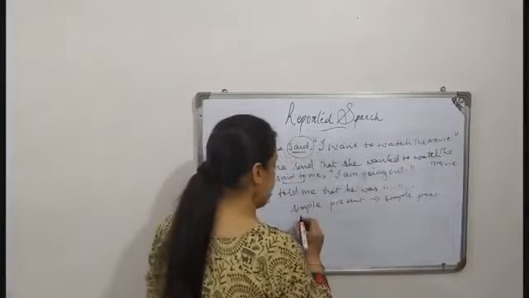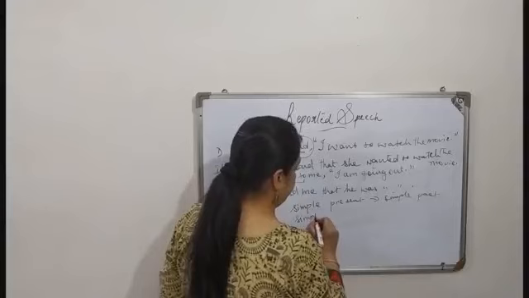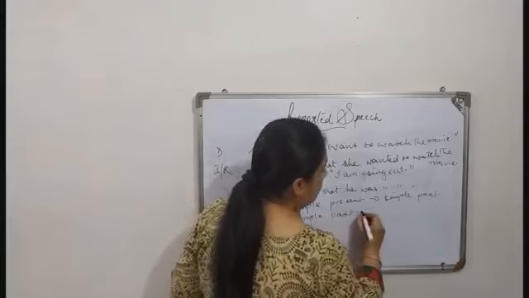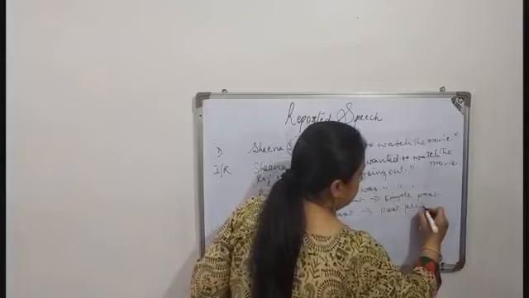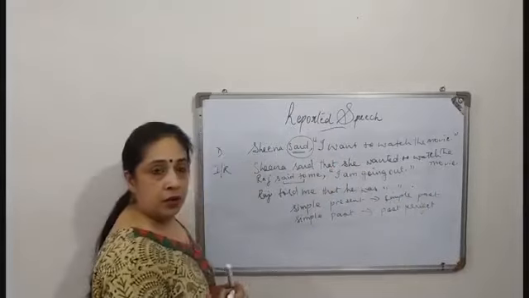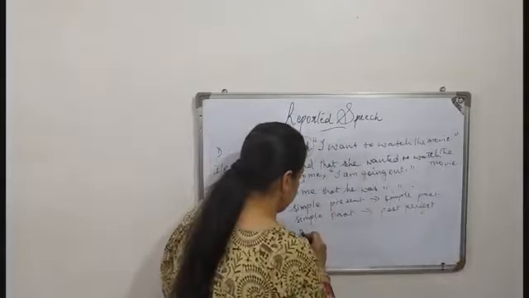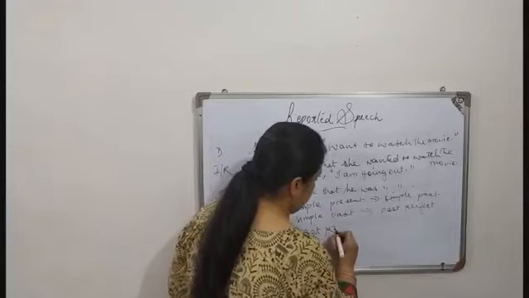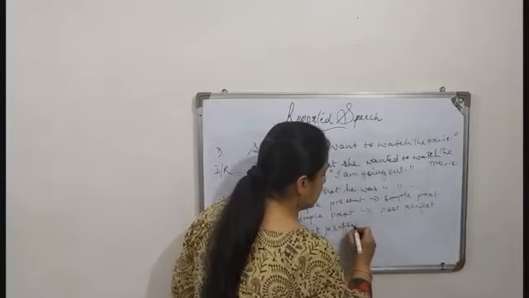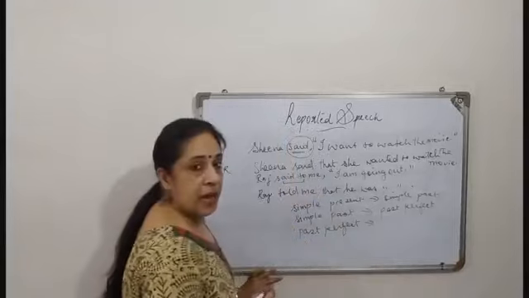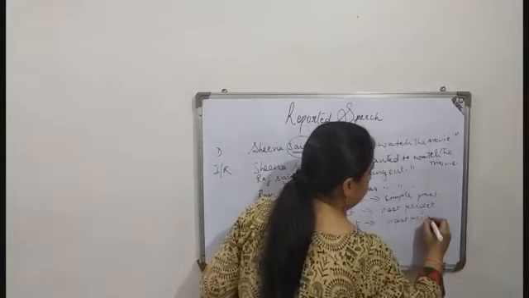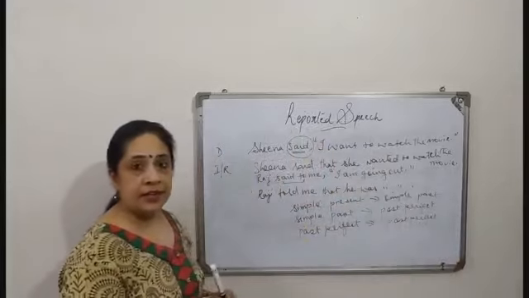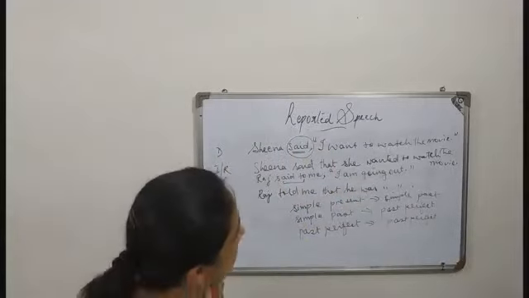Now if it is simple past, then it becomes past perfect. And if it is past perfect, I will do more examples so you will come to know. When it is past perfect, it remains as past perfect only.